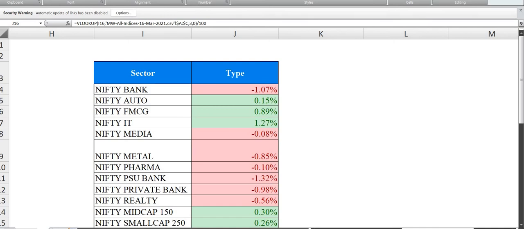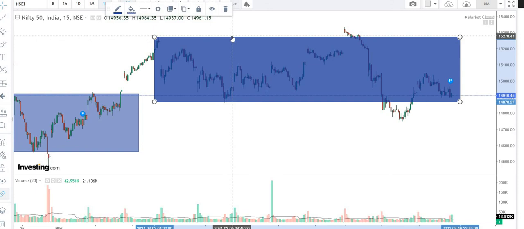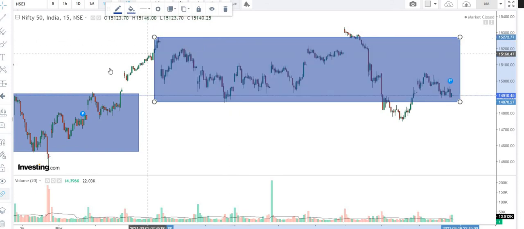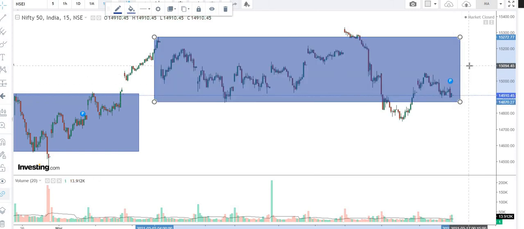Now let us go to the Nifty 15-minute chart and look at where the prices are. Here we go. This is the 15-minute chart, and we can see that Nifty is still range bound. It has been range bound for a long time now, and the range is 15,300 to 14,850. It has been really volatile within this range. So we expect this range to continue, and if it breaks decisively on one side, then it is a good opportunity.